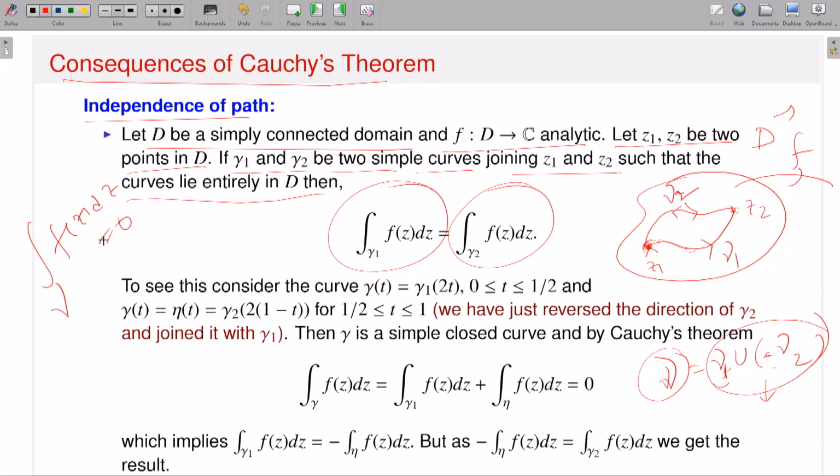The properties of contour integrations I have already discussed. That means this is the same as the integration over gamma 1 union minus gamma 2 of f(z) dz, which is 0.